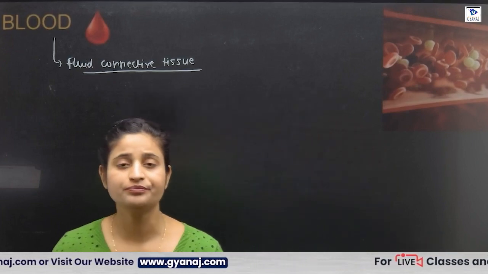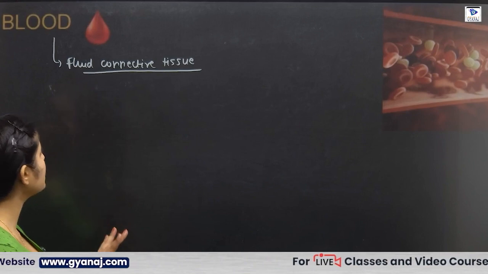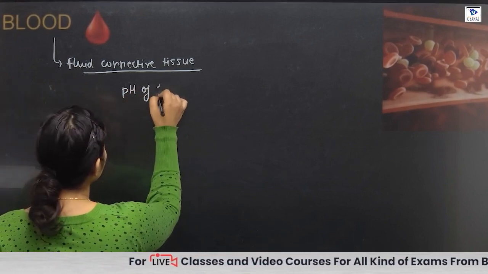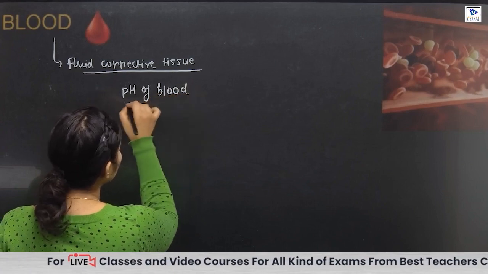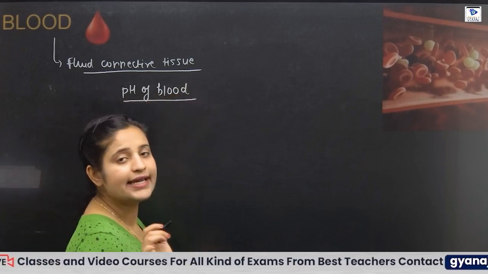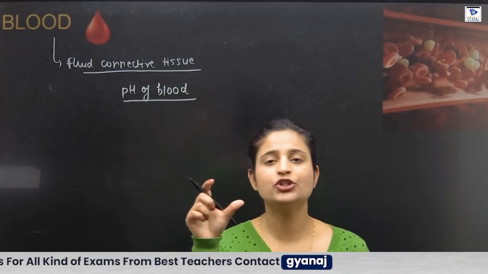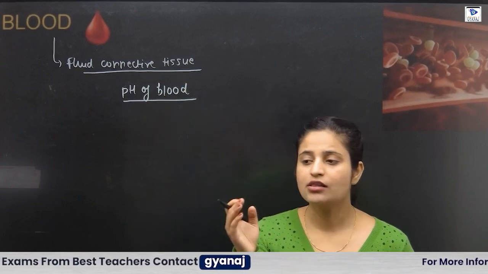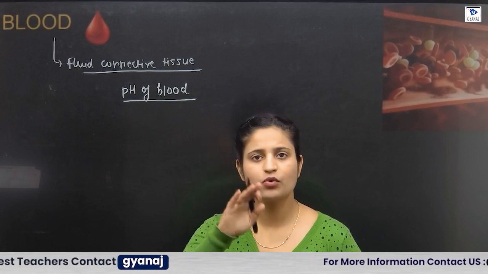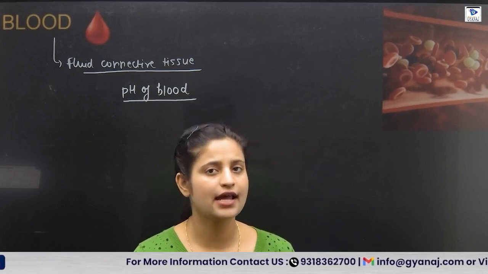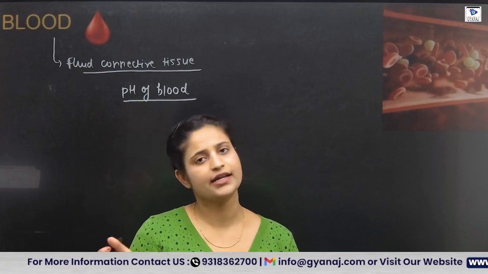The next point is, what is the pH of blood? The blood is slightly alkaline. We have a particular scale on which we measure the pH. 7 is neutral, below 7 is considered acidic, and above 7 it is alkaline.